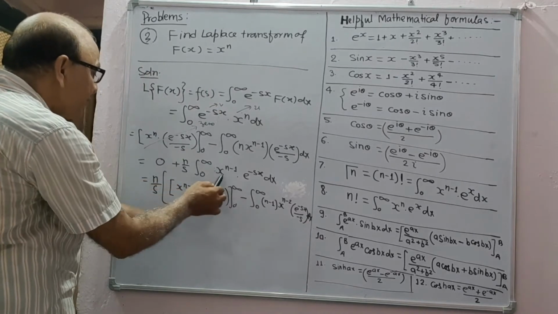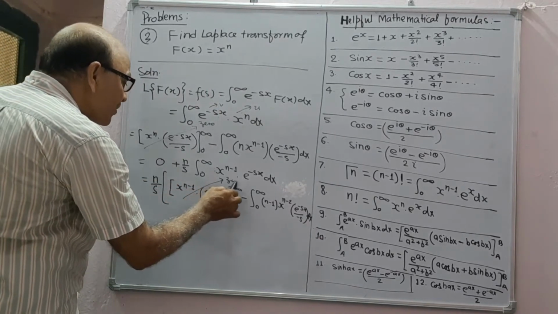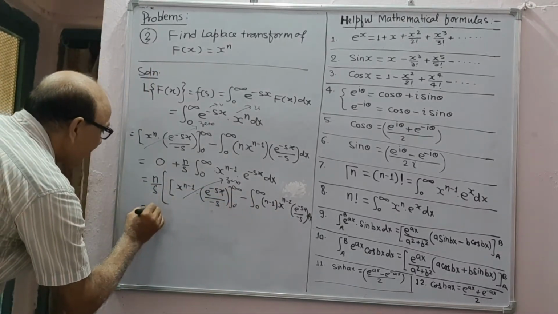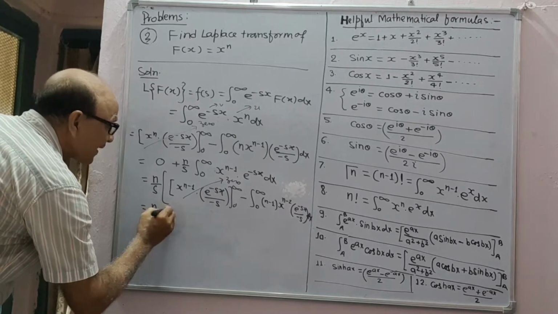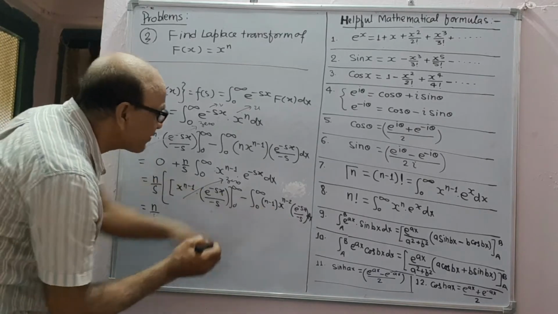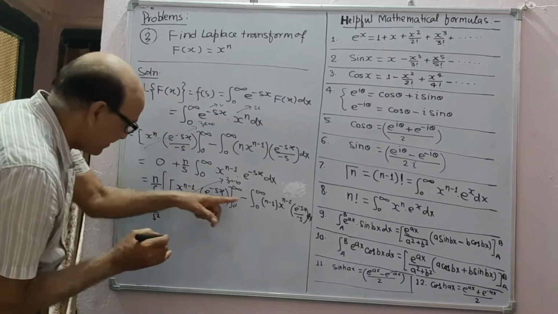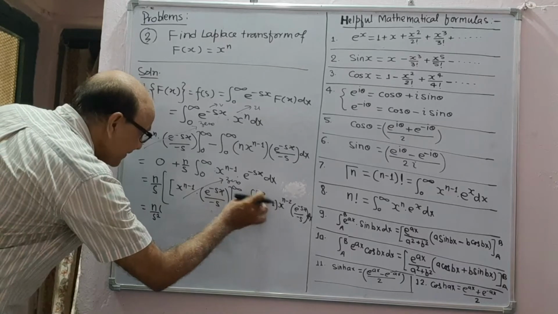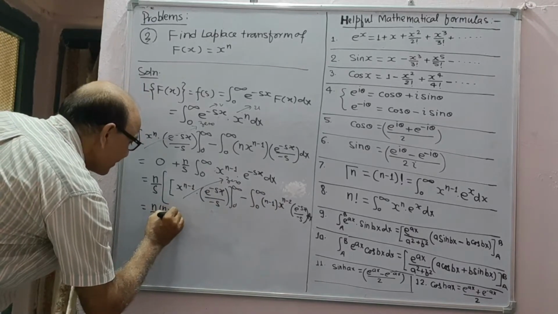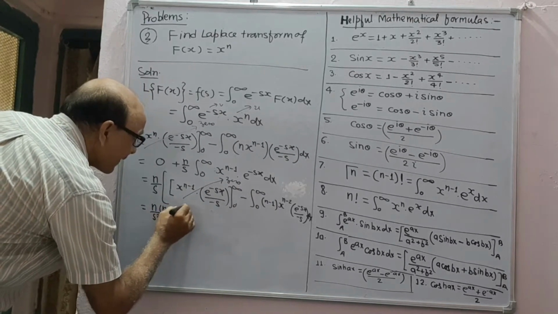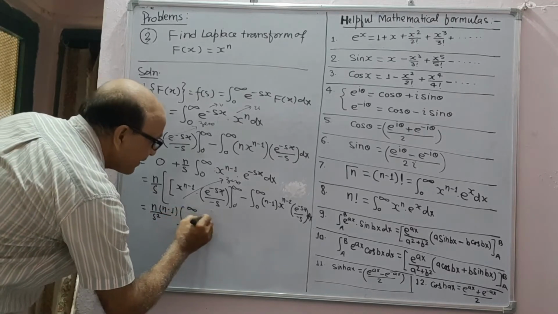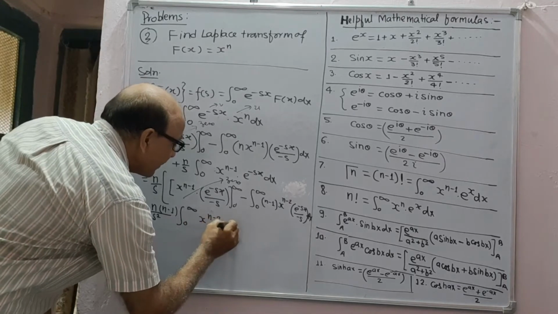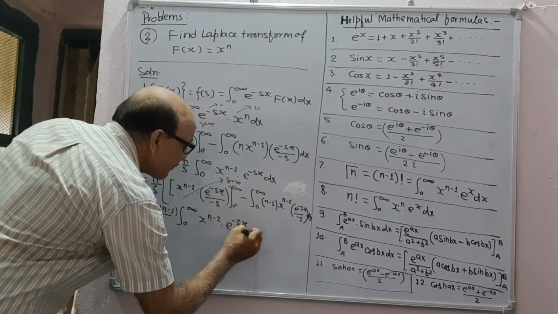Again this term is 0 for both limits, minus minus plus, so this is n upon s, this s and this s gives s square. Again this is n minus 1, 0 to infinity x power n minus 2 e to power minus sx dx.